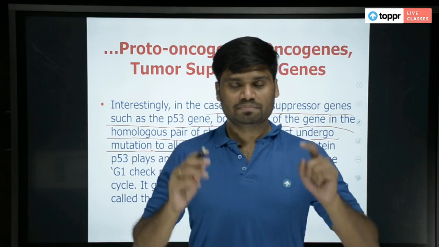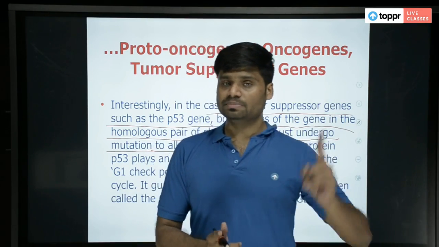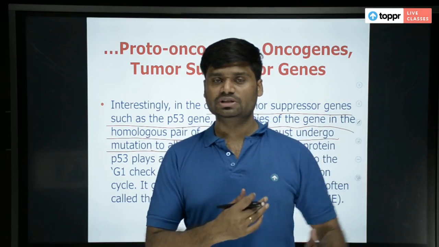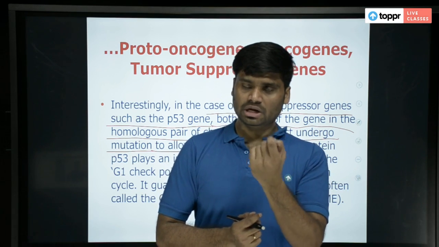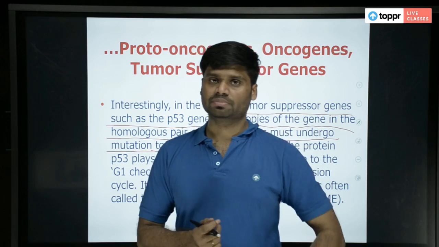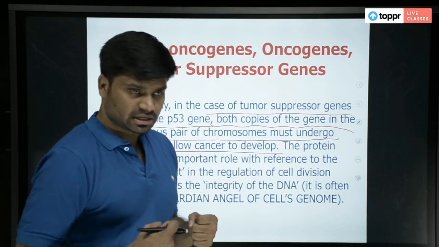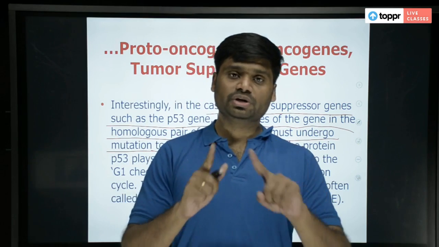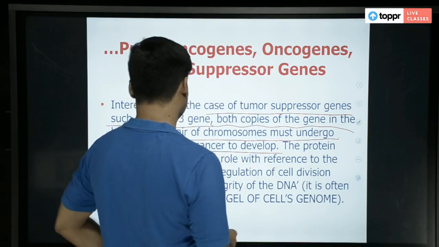Only then P53 will fail and cancer will develop. Whereas in proto-oncogenes, which become oncogenes, even if one undergoes mutation, cancer can develop. But for the protector P53 to fail, you have to mutate both of them. So this is a little assuring for us, right?